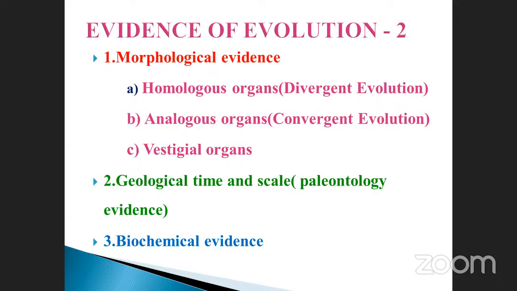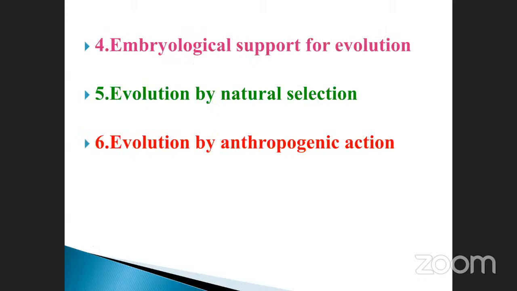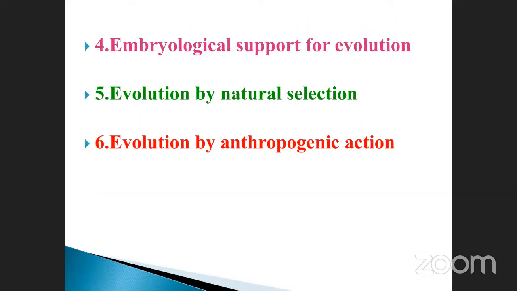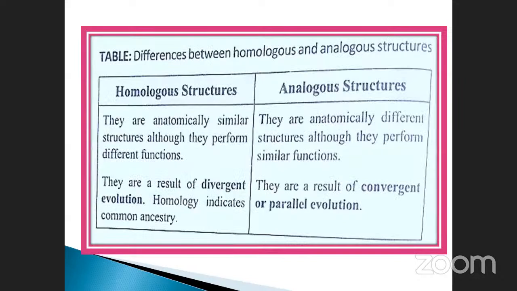So morphological evidence, geological time scale evidences, otherwise called paleontological evidence. They may ask the questions. Paleontology evidence is also called geological time scale evidence. Biochemical evidences, and then embryological support for evolution, evolution by natural selection, evolution by anthropogenic action. These are the evidences of evolution. We will see one by one very deeply, just note it down. This is very, very, very important. First one, we are going to discuss what is meant by homologous and analogous structures.